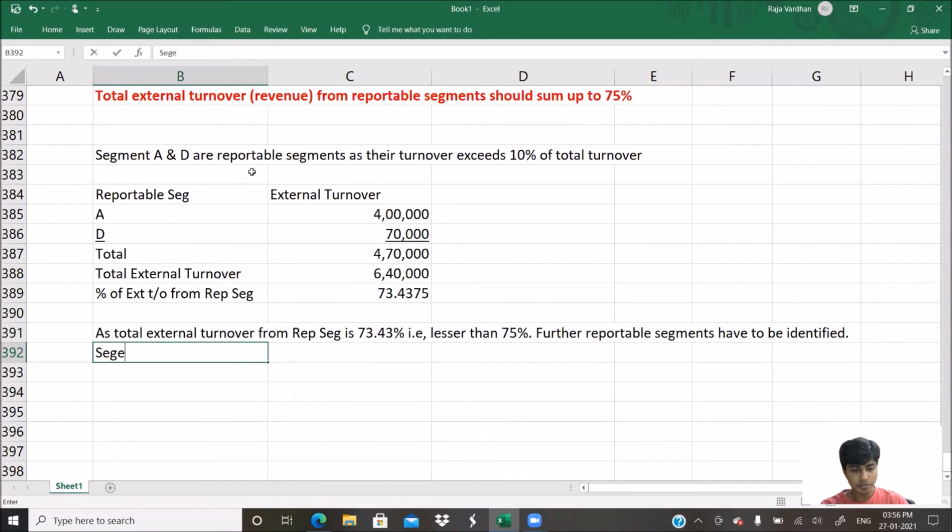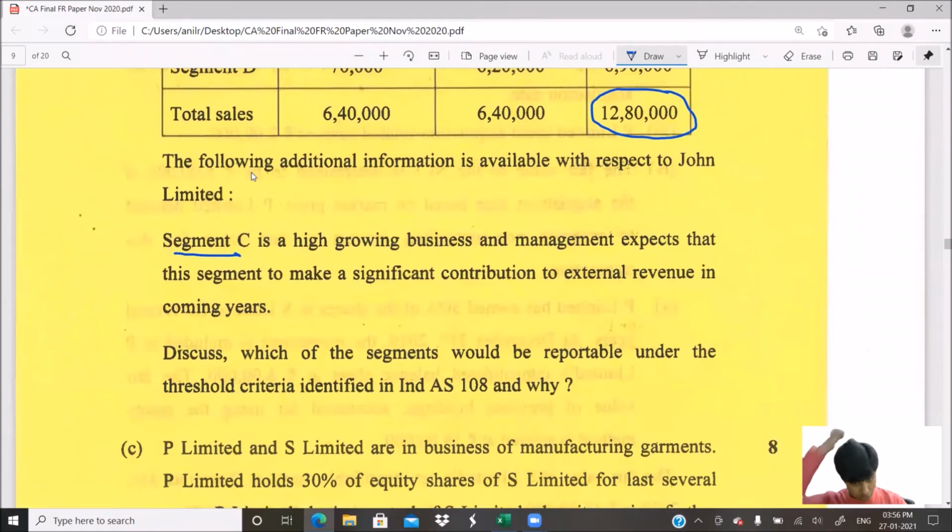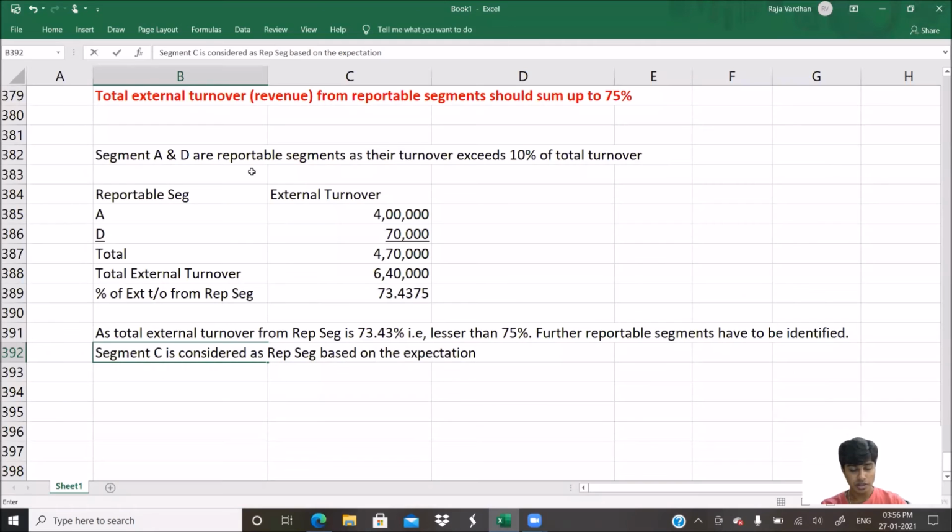Segment C is considered as reportable segment based on the expectation of high growing business, expectation of management. Now, if we consider segment C, would it come to 75% is the question. If that comes, then the answer is done. If not, we would have to further do some jugaad.